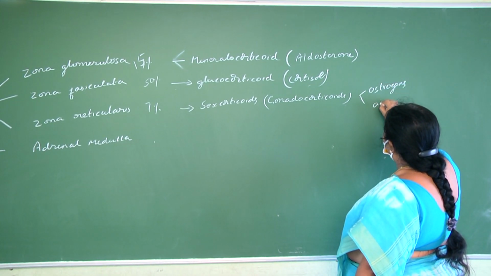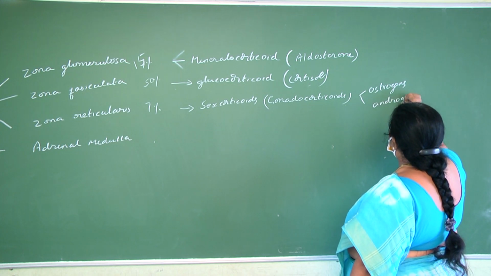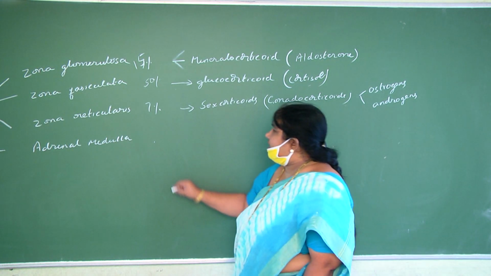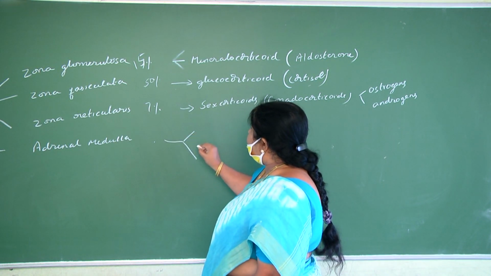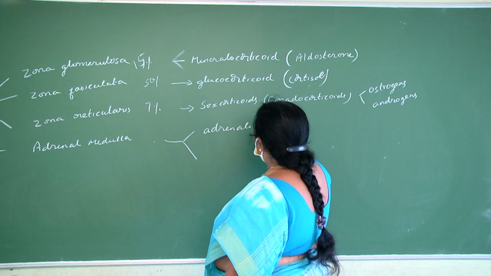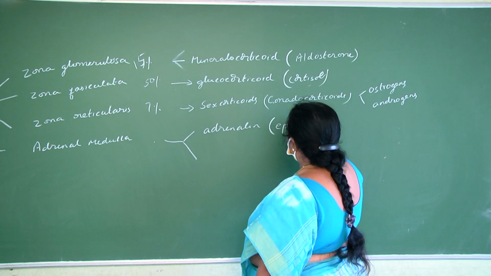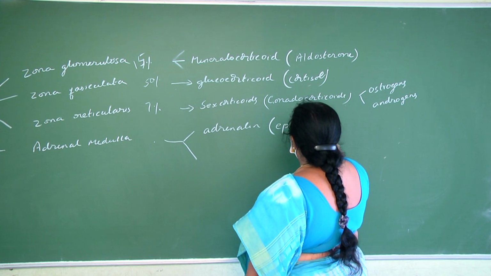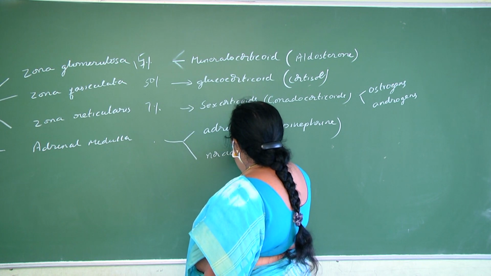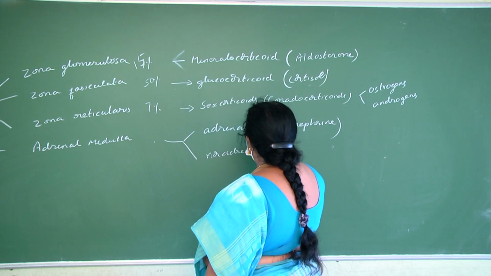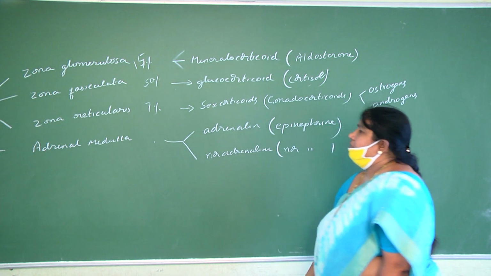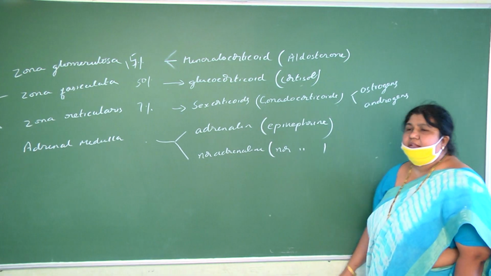Adrenal medulla secretes adrenaline, also called epinephrine, and noradrenaline, also called norepinephrine. So these are the hormones of adrenal gland.